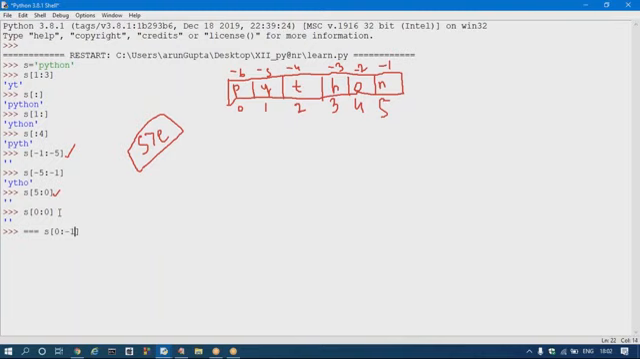Okay, so remember this point. If you take a start index greater than the end index, in that situation, the slice operator always returns an empty string. Is it clear? Empty string. And if I'm taking s 0 colon 1, can anyone give this answer?